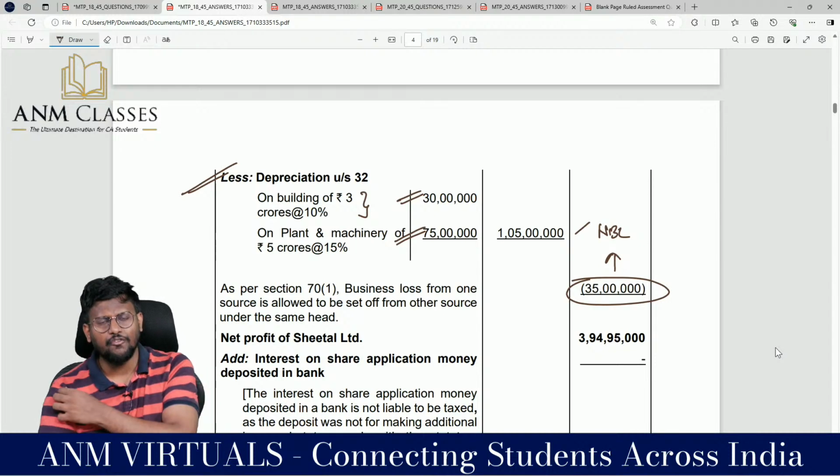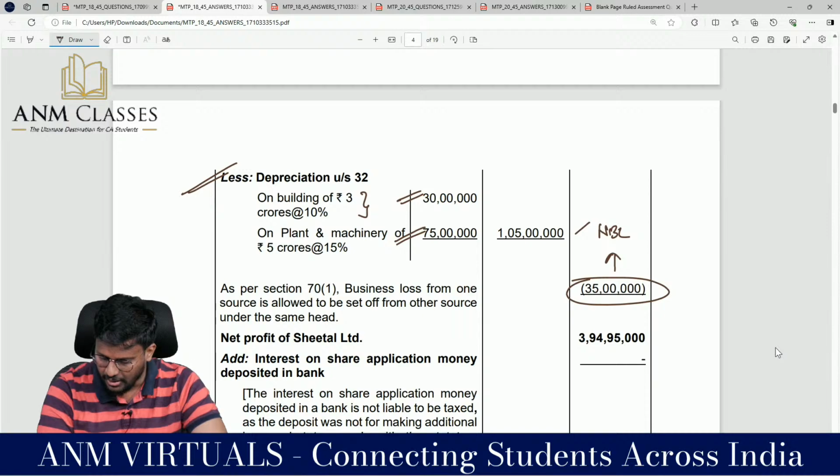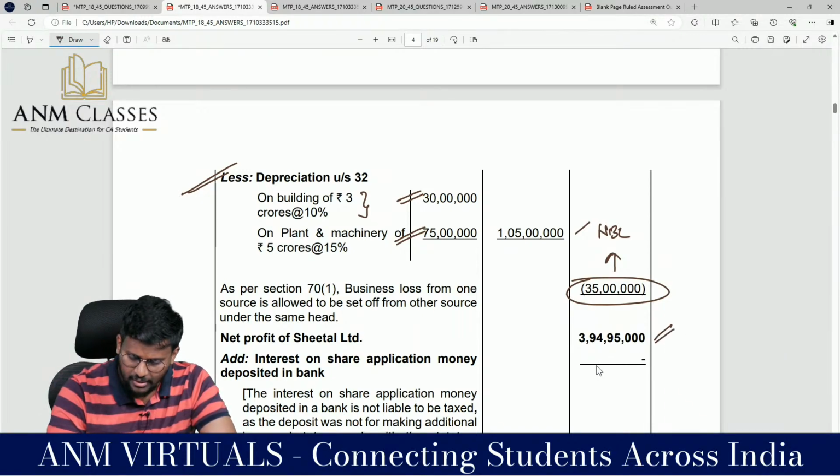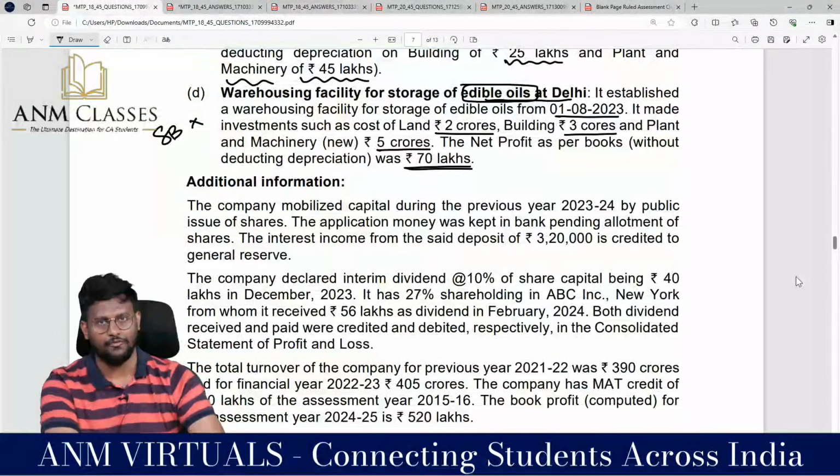So if I add the first 2 businesses' profit and knock off the last business loss, I will be getting 3 crore 95 lakh 95,000. All the 4 businesses I have done. I am coming to the additional information.